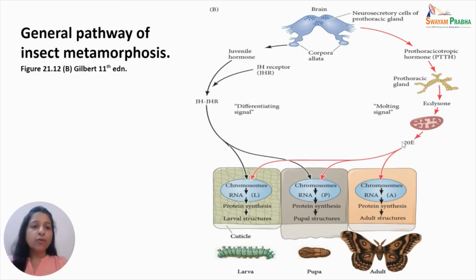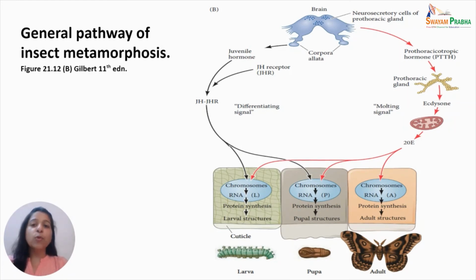So 20-hydroxyecdysone is released in pulses, and each pulse corresponds to each molt. Each molt is initiated by one or sometimes more pulses of 20-hydroxyecdysone. The first pulse of 20-hydroxyecdysone produces a small rise in its concentration in the larval hemolymph or the larval blood. And it helps in proliferation of epidermis during a larval molt.